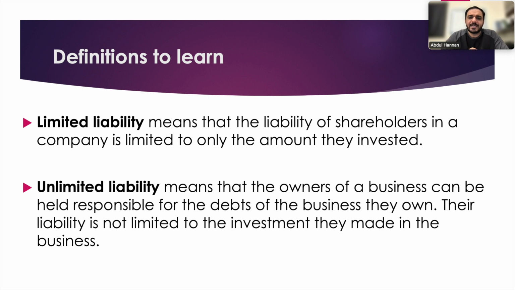Unlimited liability means that the owners of a business can be held responsible. For example, Mike is responsible for the debts of the business he owns. His liability is not limited to the investment he made in the business. So in case of unlimited liability, you have to pay back the shareholders or the people from whom you have taken the money.